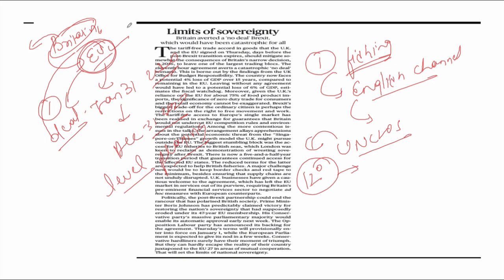So all these points are very important, and the temporary arrangement which has been made will define the trade between Britain and the European Union, and after maybe 1, 2 or 3 weeks there will be new provisions in these agreements. Now after this agreement, it is a bigger challenge to get it ratified by the British Parliament and also by the Parliament in the European Union.